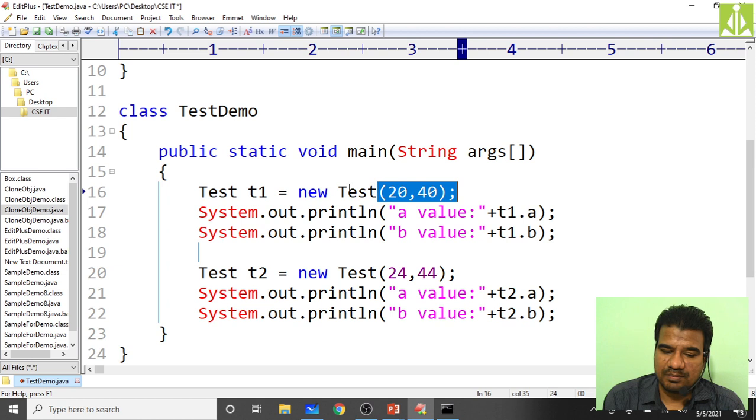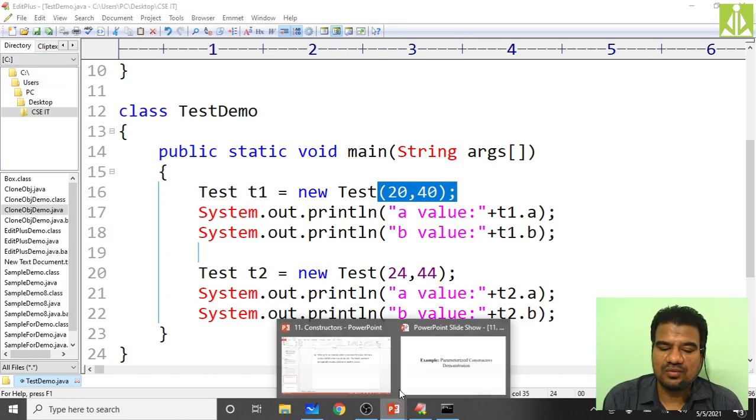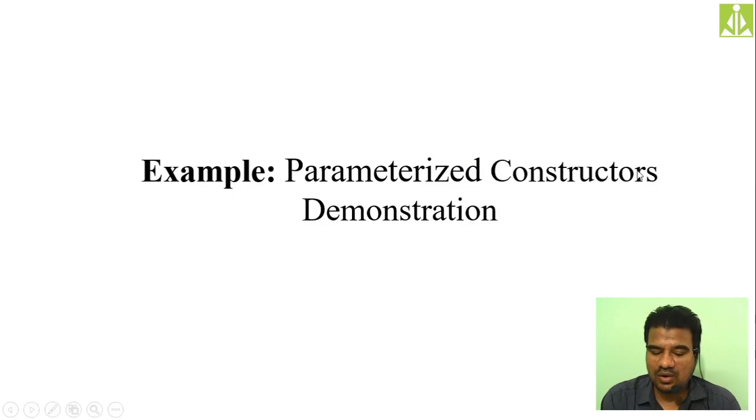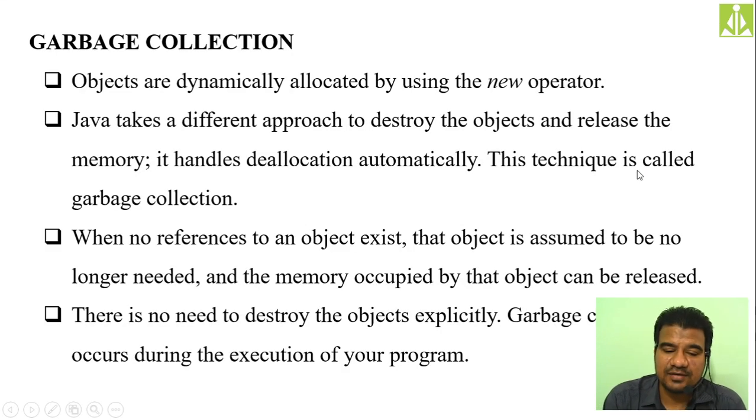So you can pass the parameters to that constructor call so that you can initialize the instance variables. So that difference I have shown you, that difference I have given you with clarity. So we'll quickly go and see what other concepts we have.